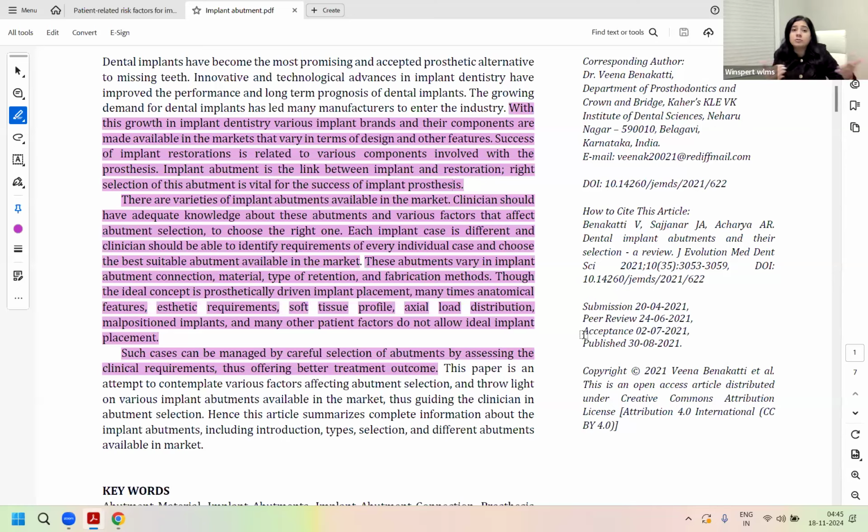The abutments can also vary depending upon the material that they are made of. So we'll also learn which material is chosen for what situation. It is also based on its connection type with the implant, whether it's internal connection or external connection. Then what kind of retention it uses, whether it's screw retained or cement retained, and what is the fabrication method, whether it's CAD CAM or preformed.